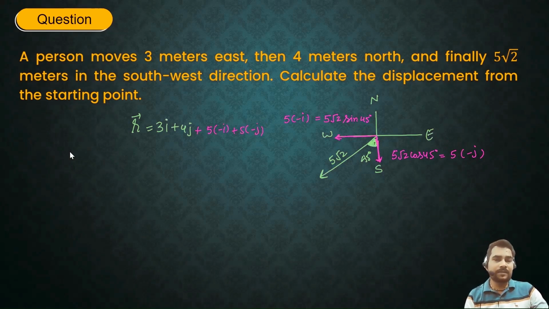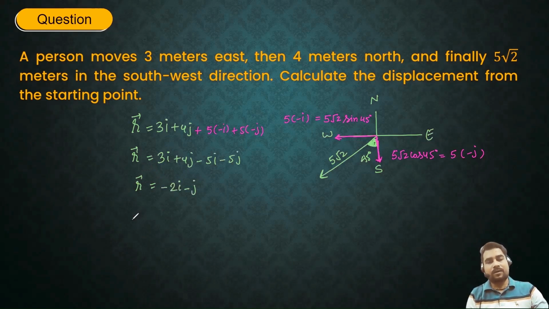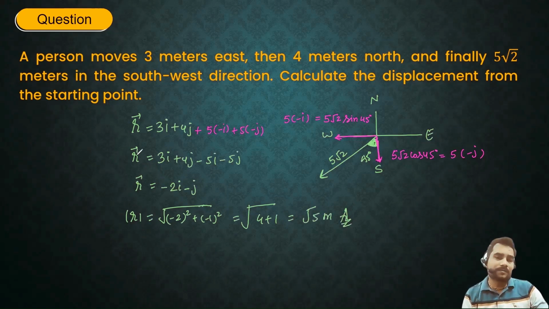Now I need to solve this. So 3i plus 4j minus 5i minus 5j. So now the displacement vector is going to be minus 2i minus j, or the value of displacement is going to be minus 2 square plus minus 1 square, or else it is 4 plus 1, under root 5 meter. So that would be your displacement.